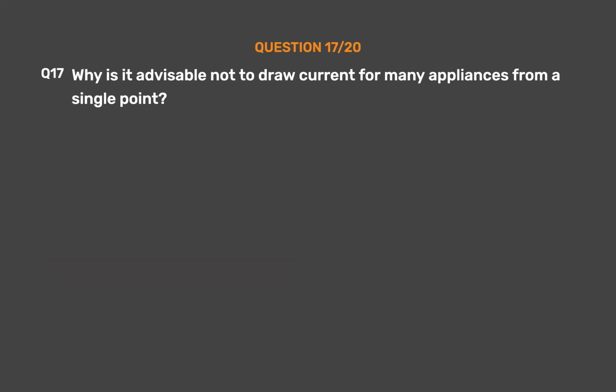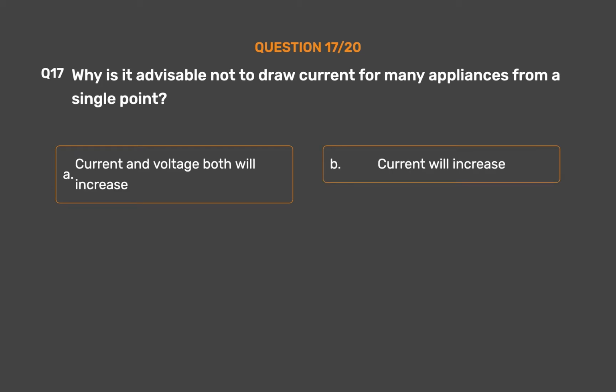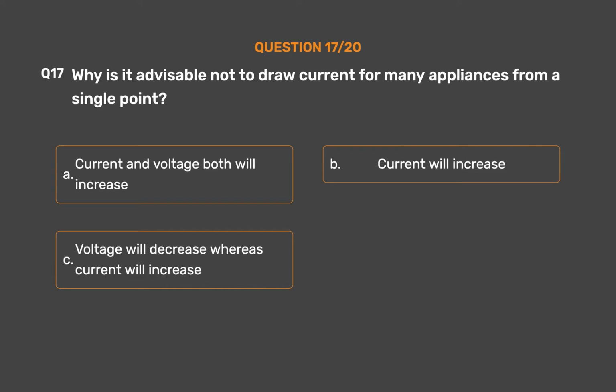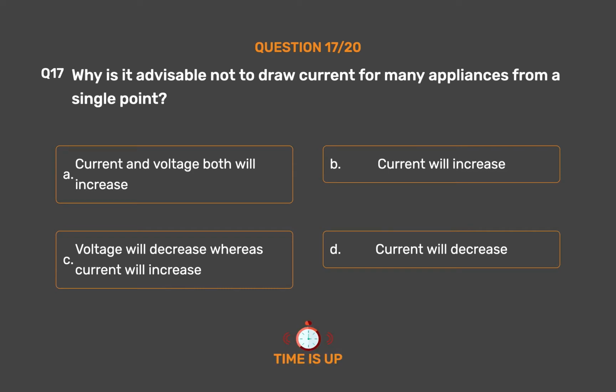Question number 17. Why is it advisable not to draw current for many appliances from a single point? Option A, current and voltage both will increase. Option B, current will increase. Option C, voltage will decrease whereas current will increase. Option D, current will decrease. The correct answer is option C, voltage will decrease whereas current will increase.